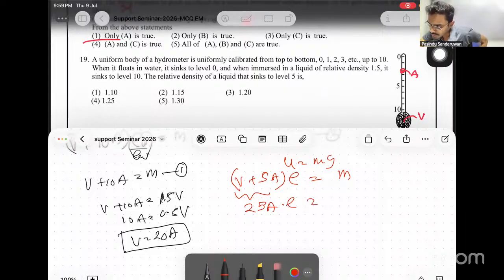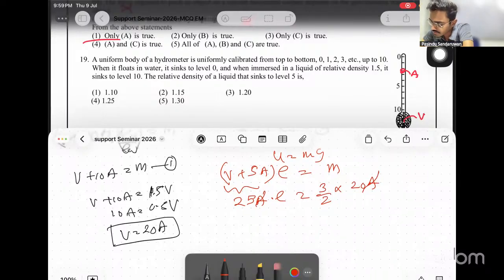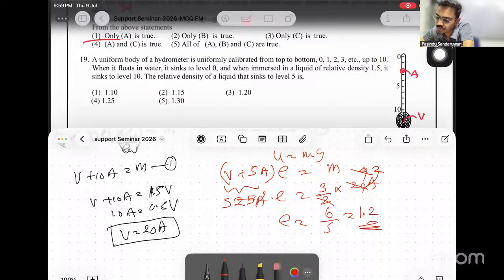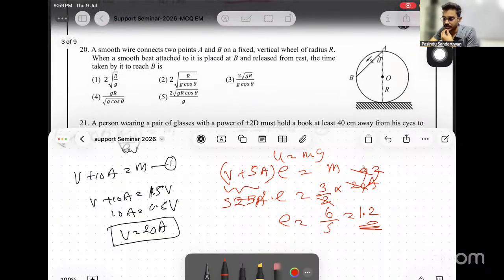25a rho equals m. For m, we can write m was 1.5 V, 3 over 2 V, and V is 20a. Right? Simplify. A cancels. Then 5 times 4, 5 times 5. Then this is 2 times 2. Then rho equals 6 over 5, which is 1.2. Now, as long as your substitutions and everything are correct, that's a normal question.